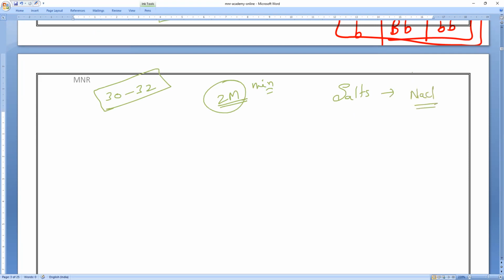What is the raw material, everybody? Yes, please. NaCl. So what is the salts we produced from the NaCl? What is the chemical process and what is the chemicals we are using? What is the applications of them, including last POP production? Each word you have to practice. Unless you practice, you are not supposed to leave anything. Your first duty is to learn. This is only page number 32. So this is the most important one. So kindly learn everybody. Once again, I'm saying nobody of you should miss any equation.